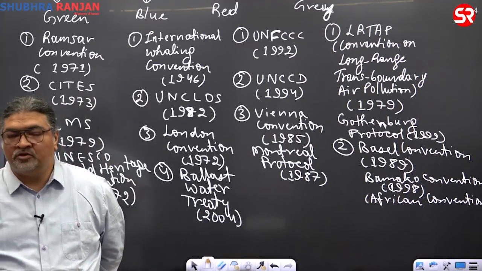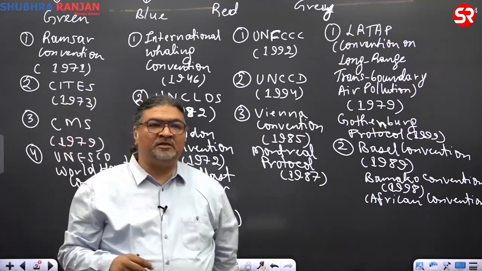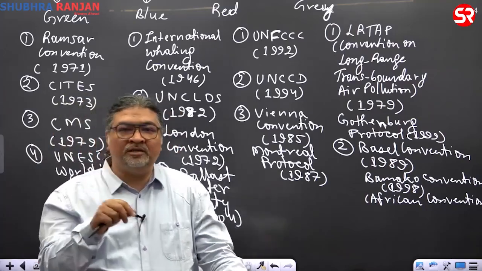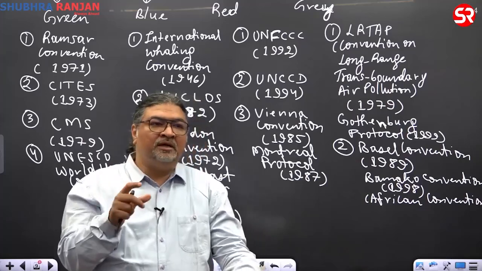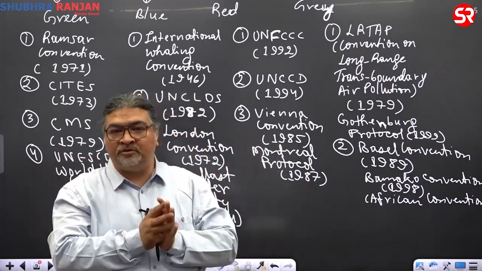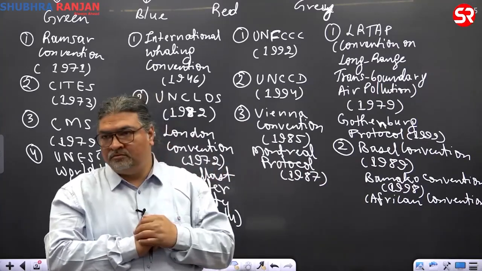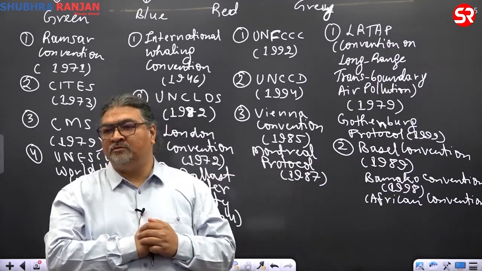Just to give you an idea, although the article will not be asked: the Basel Convention has one article called Article 11. It says that if governments want to have any regional cooperation to control any kind of waste, they can do it. That's why this Bamako was brought.